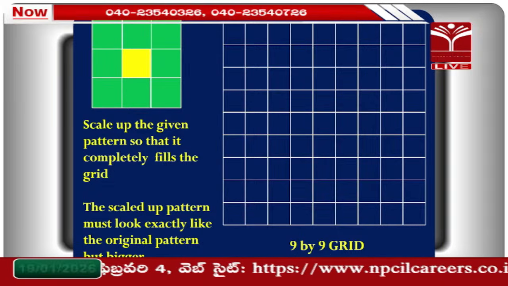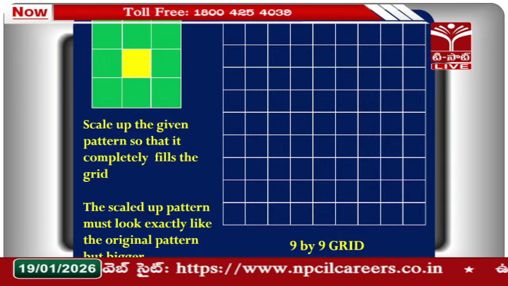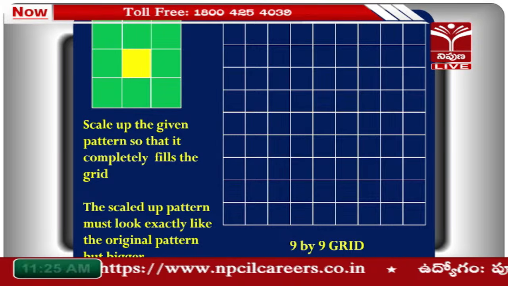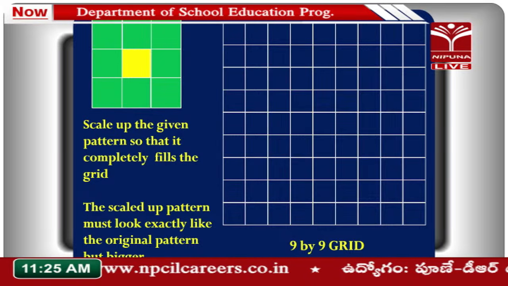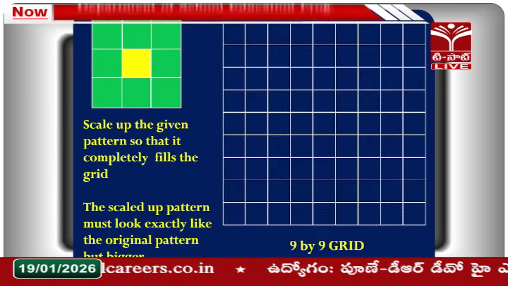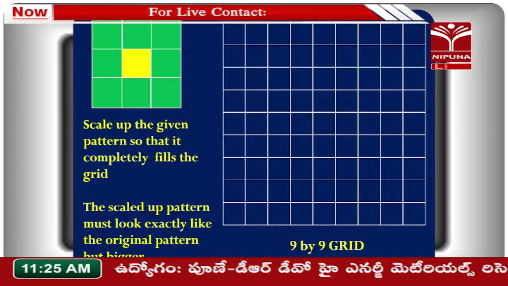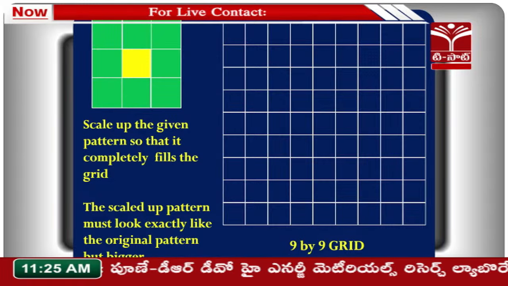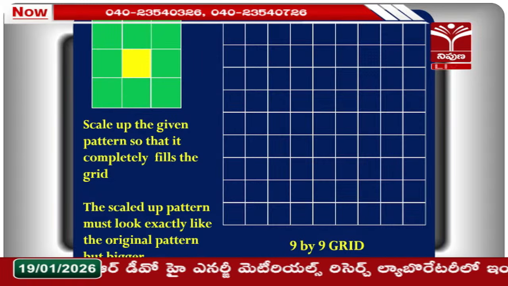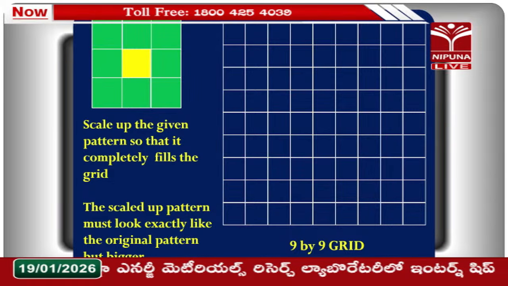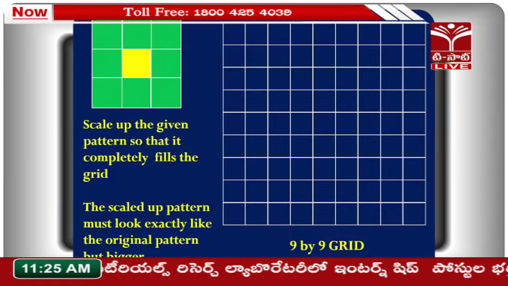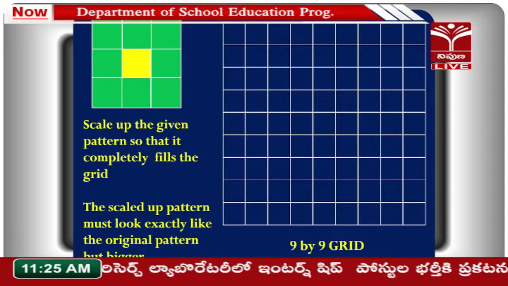That is a 3 by 3 square, and when we enlarge 3 into 3, we can draw a 9 by 9 grid. That will be the yellow shape, the unit square, which should also be 3 times.